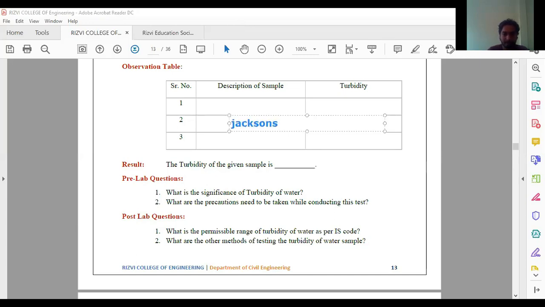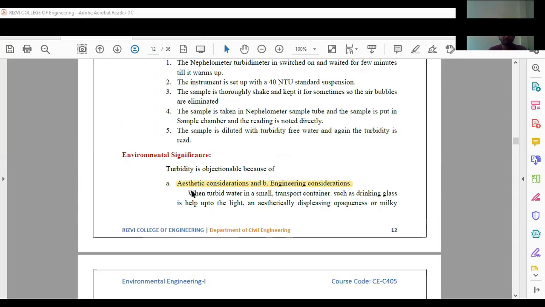The Jackson turbidity meter is one of the important ones which is mostly used traditionally. So this is all about turbidity. So do you have any